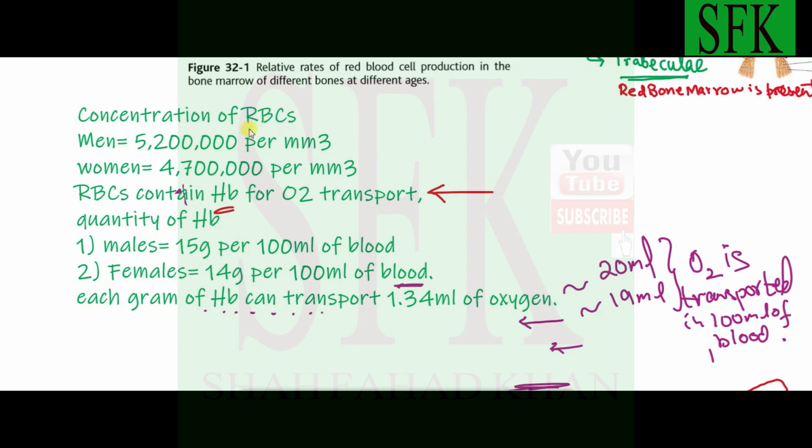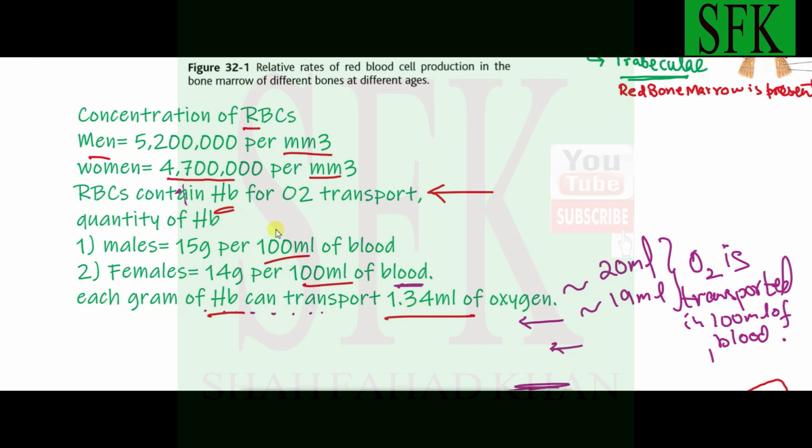Now, the concentration of RBCs in men is 5,200,000 per cubic millimeter of blood. In women we have fewer RBCs, 4,700,000 per cubic millimeter of blood. RBCs contain this hemoglobin. Let's look at the hemoglobin values as well. If we compare 100 ml of blood of males and females, males would contain 15 grams of hemoglobin on average, and females contain 14 grams of hemoglobin on average. And each gram of hemoglobin can transport 1.34 ml of oxygen.